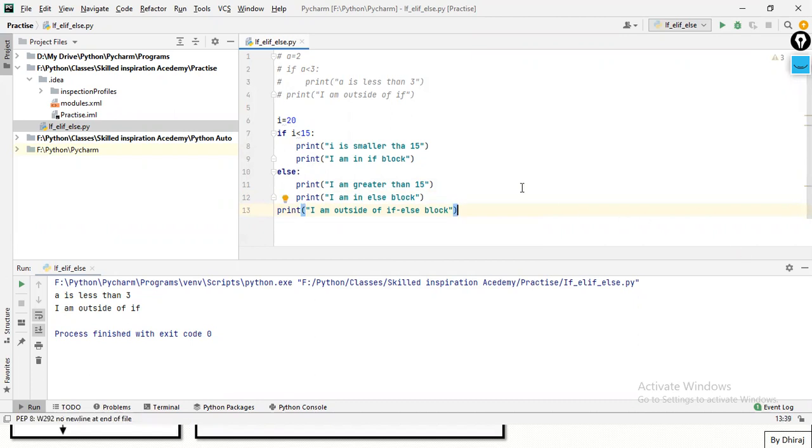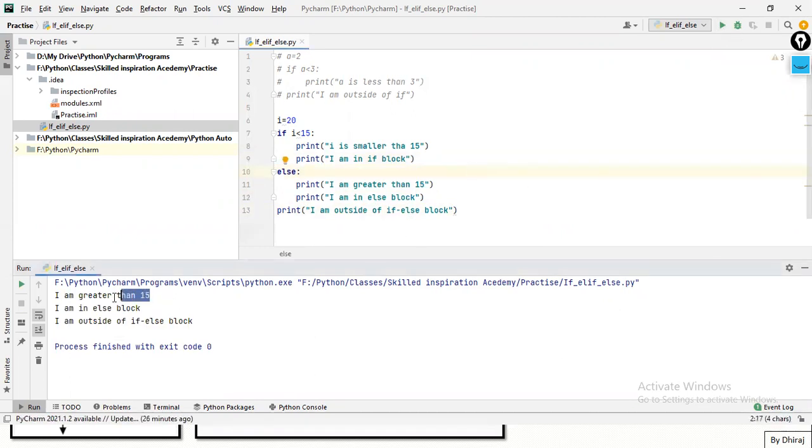That's it. Suppose I have run it. See, i is greater than 15. I am in else block and I am outside of if else block.